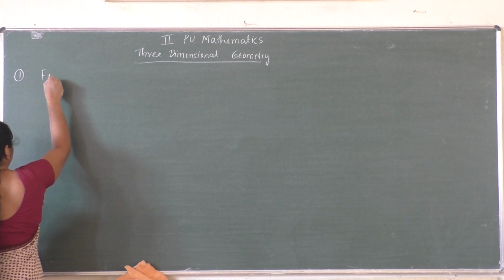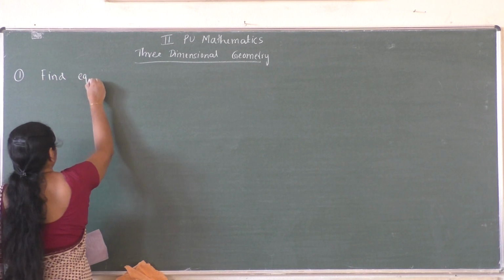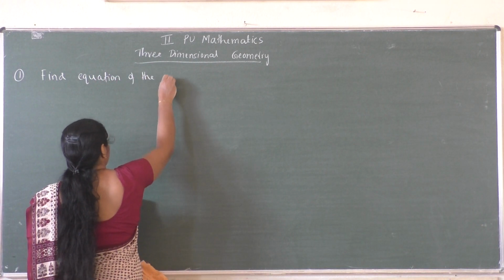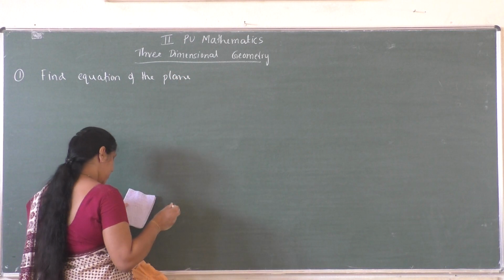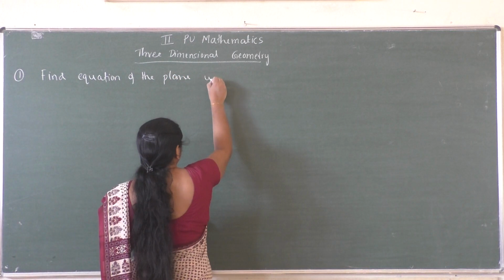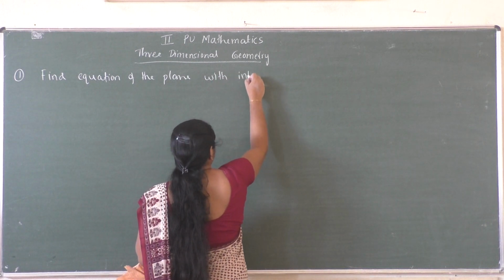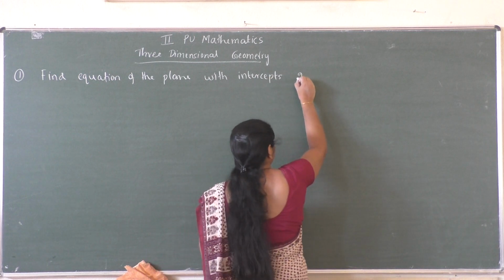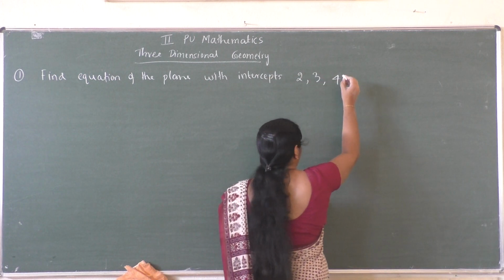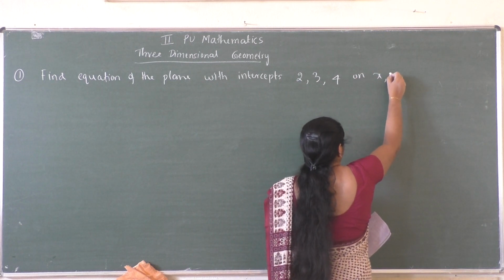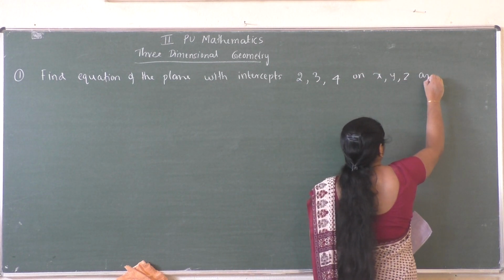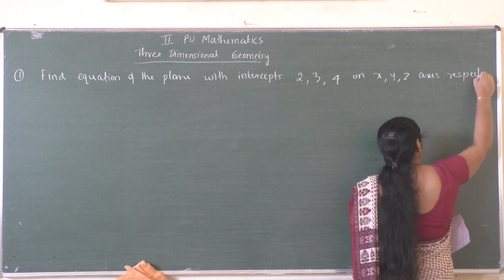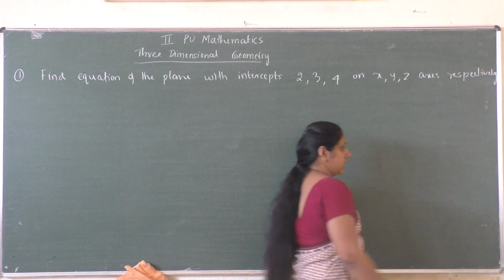find the equation of the plane with the intercepts 2, 3 and 4 on the x, y, z axis respectively.